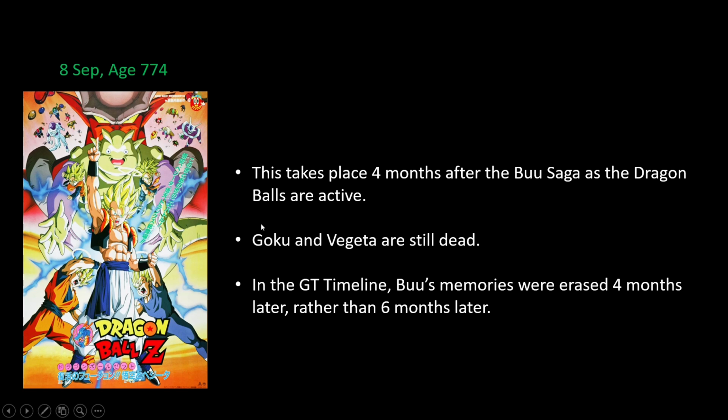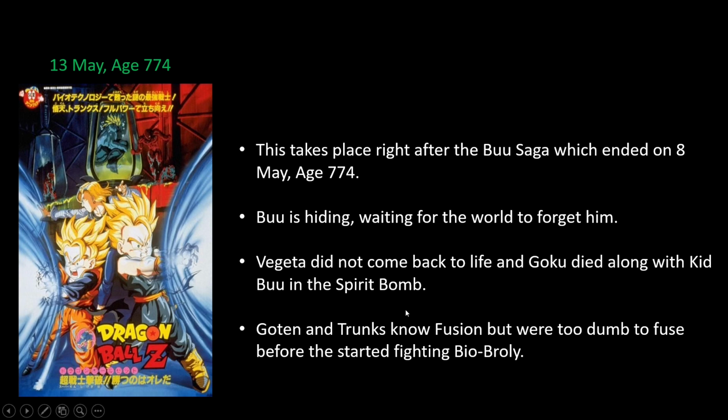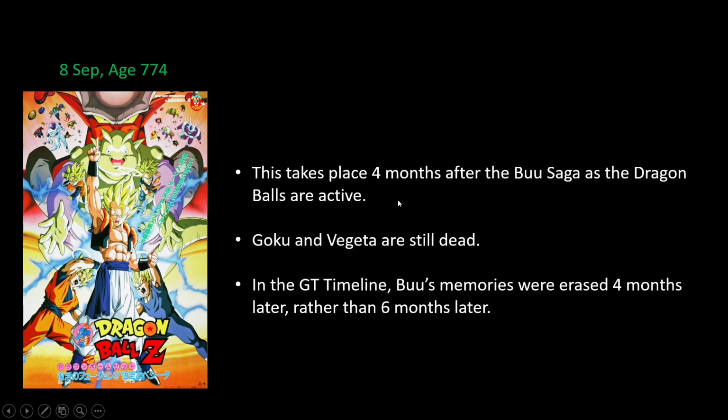In the GT timeline, Goku and Vegeta are still dead, right? I have given you the reason as to why they died right here. Oh, and they do summon Shenron in this movie, but he cannot grant a wish. So he's like, I can't grant the wish you asked me to. Do you have any other wishes? And in the end of the movie, Shenron is still like, yo, are you gonna make a wish or not?